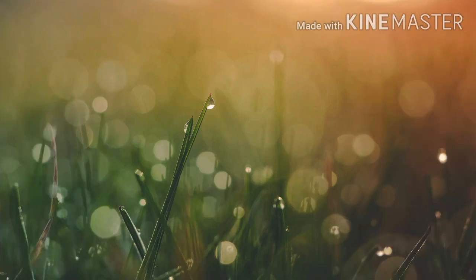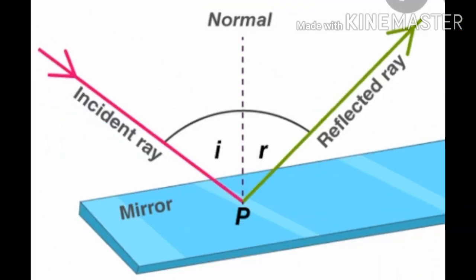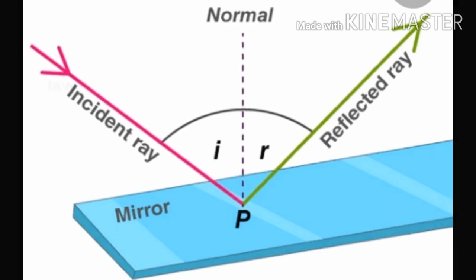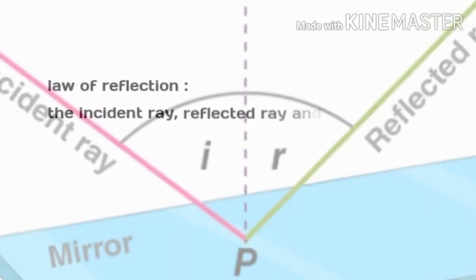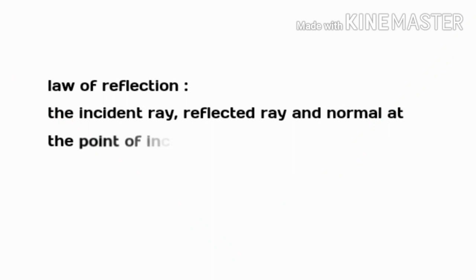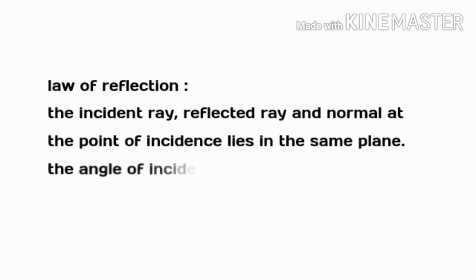Moving to the next topic: whenever a reflection process is taking place, whatever the nature of the surface, whether smooth or rough, these two conditions are always valid, and they are termed the laws of reflection.